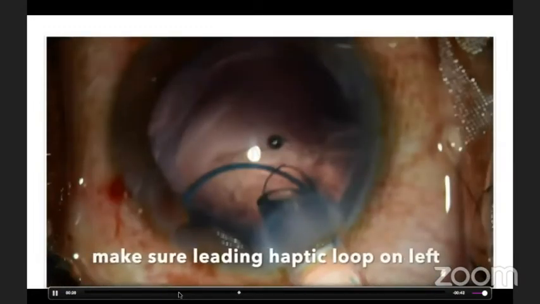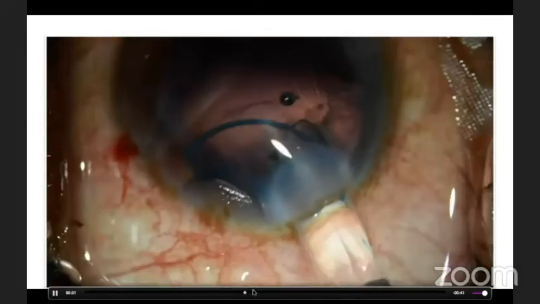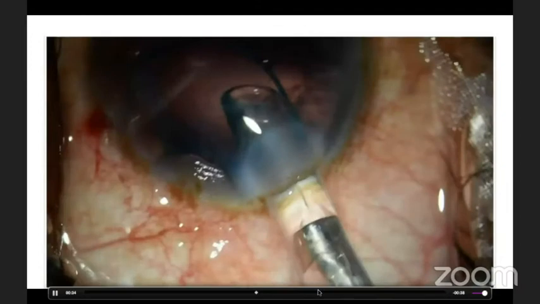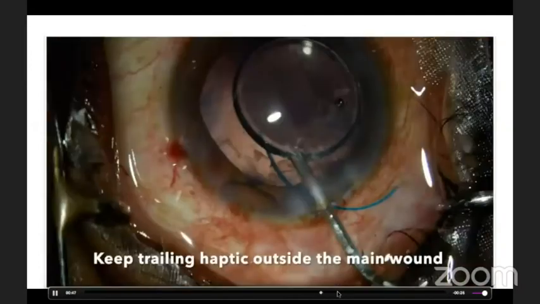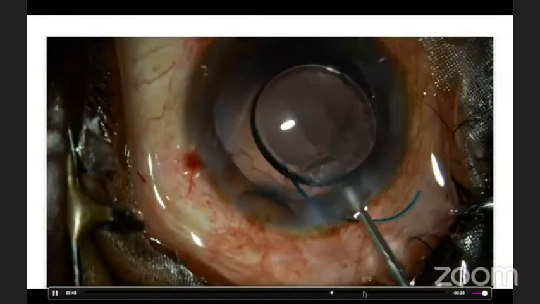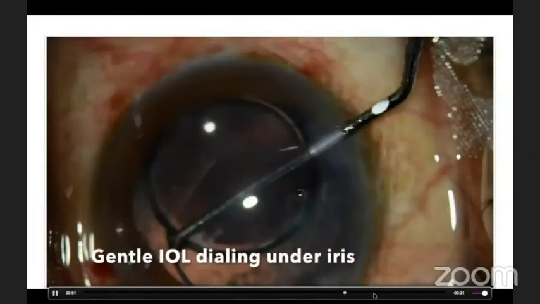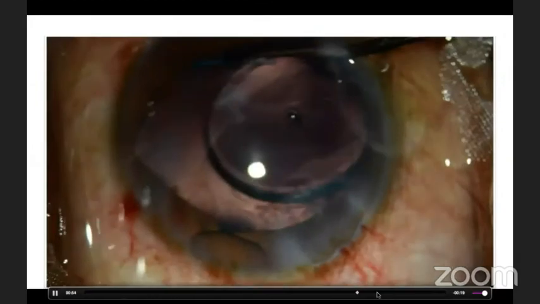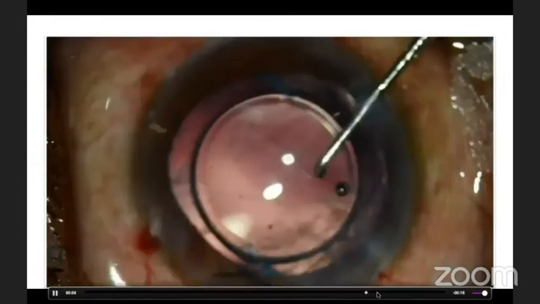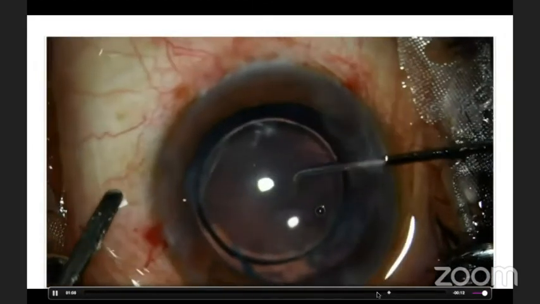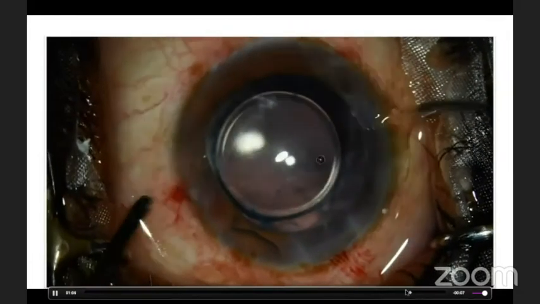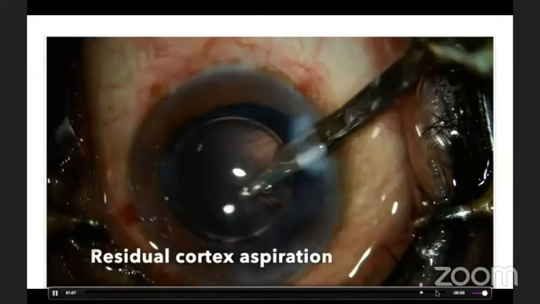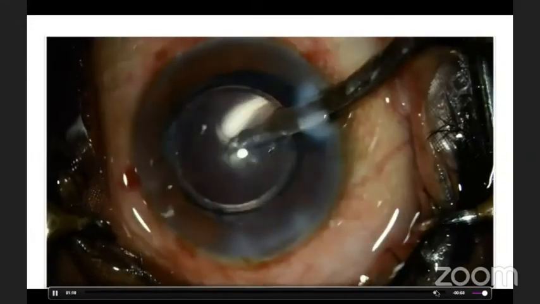Make sure the leading haptic loop is on the left side, and gently push it under the iris plane. Keep your injector in the horizontal plane as far as possible, and keep the trailing haptic outside the main wound, and then gently dial it under the iris into the ciliary sulcus. In this case, I had a good anterior capsular axis, and the optic capture was also done, where the optic is pushed under the capsular axis margin, and the haptics are in the ciliary sulcus. The residual cortex can be removed using a Simcoe cannula.